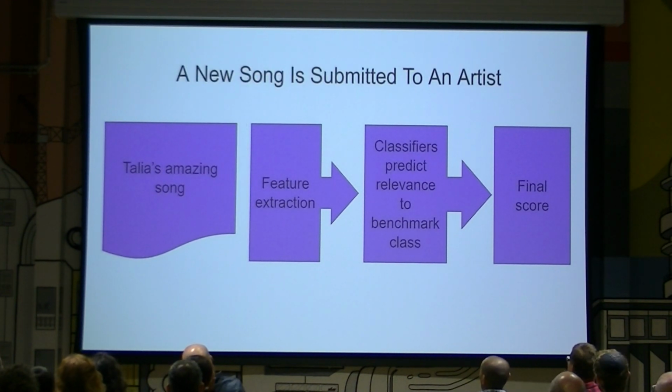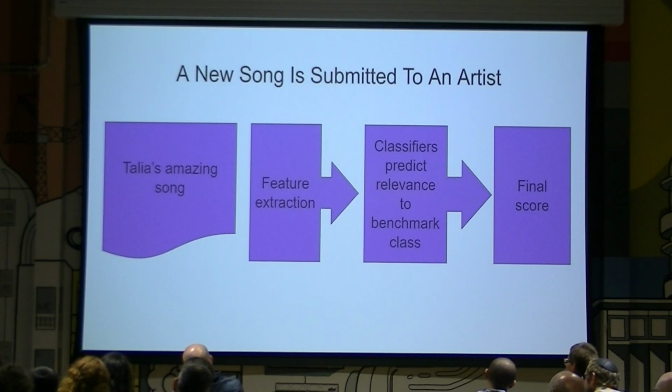Now, my friend Talia wakes up one day full of inspiration and writes the perfect song for the new image the Spice Girls are building. Of course, it has a refrain and 3 choruses. Talia submits the song, it gets analyzed, and then the classifiers predict the relevance of the song to the class of the benchmark. Then we calculate the final score by averaging the different predictions according to the F1 score of each classifier. And then the song gets into the Spice Girls queue according to its score.